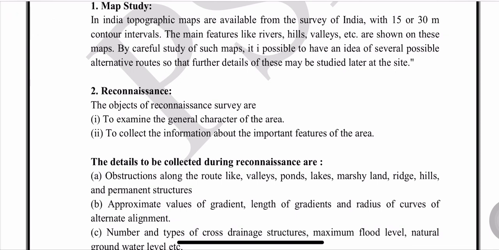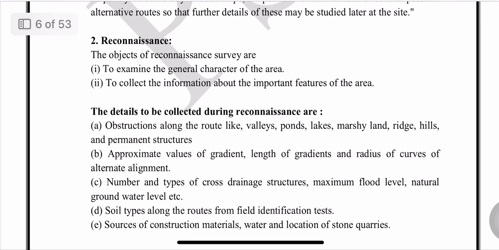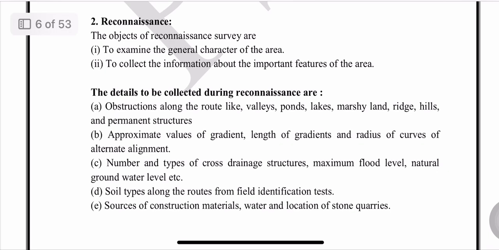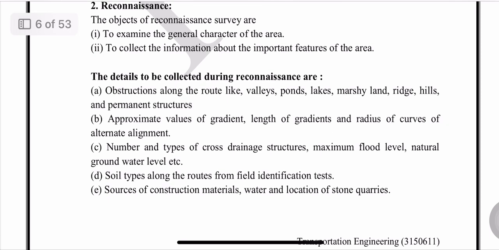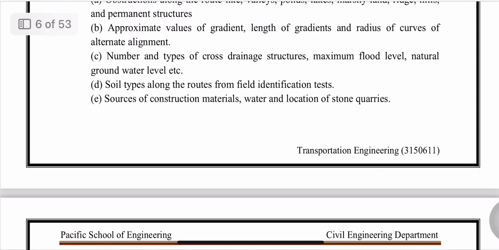Second one is the reconnaissance survey. In this survey, we will examine the character of the area and collect information about the important features of the area. The details collected in the reconnaissance survey are: the obstructions along the route like valleys, ponds, lakes, ridges, hills and permanent structures, the approximate value of the gradient, length of the gradient and the radius of the alternative alignment, the number and type of cross drainage structures, maximum flood level, natural groundwater level, types of soil, sources of construction material and the location of the stone.